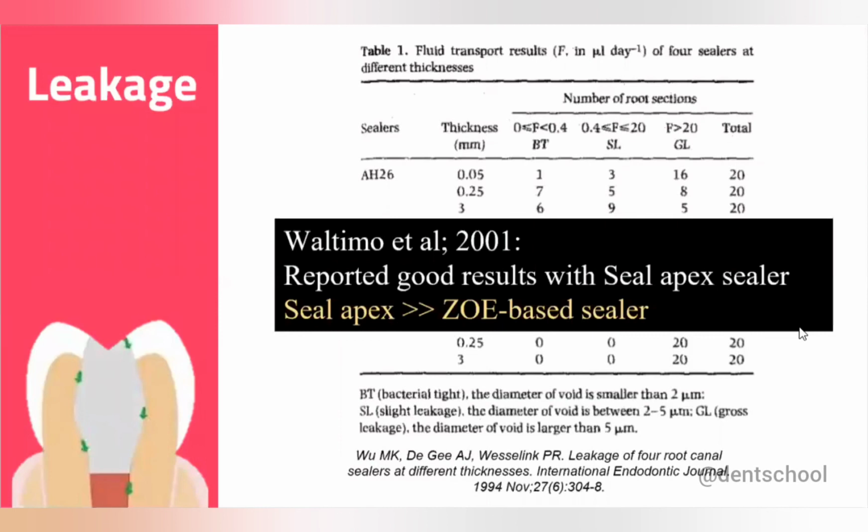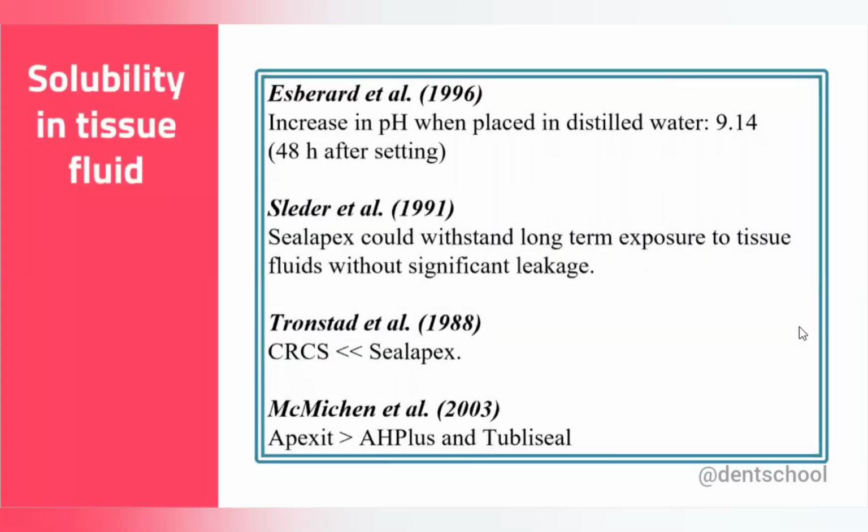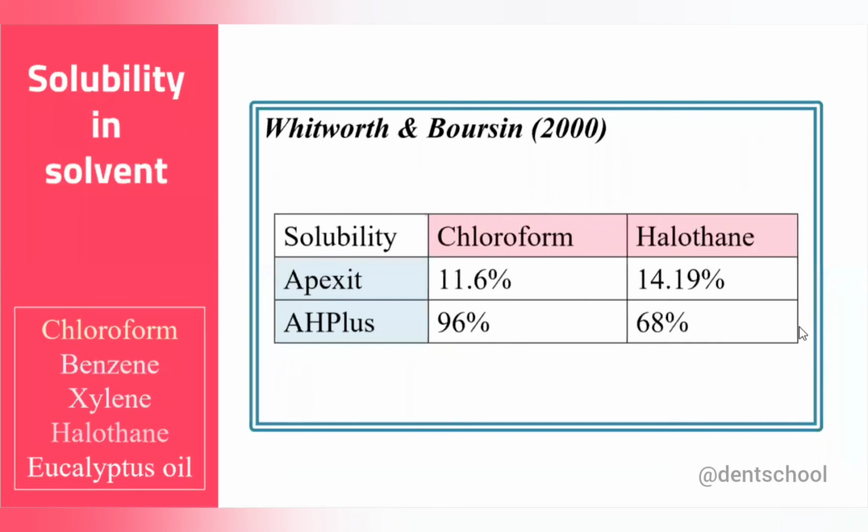Zinc oxide based sealer has more leakage as compared to Sealapex, and resin based sealer has less leakage than the Sealapex. Okay. Now the next is solubility. First is the solubility in tissue fluid. We know that it has poor solubility, then the resin based and bioceramic based.